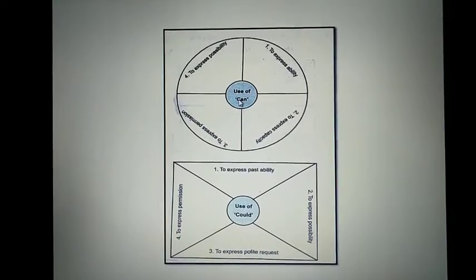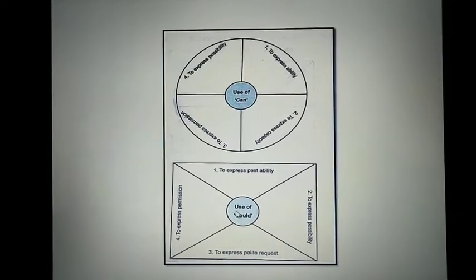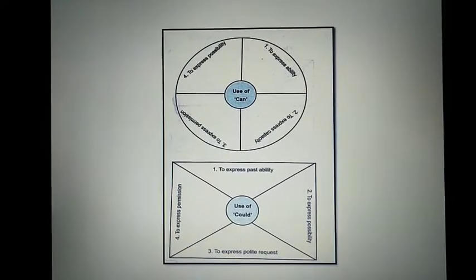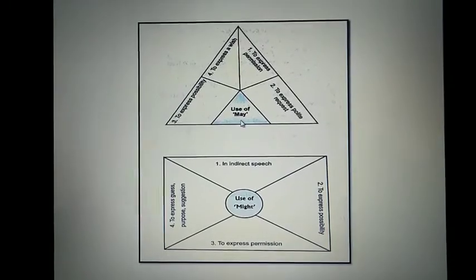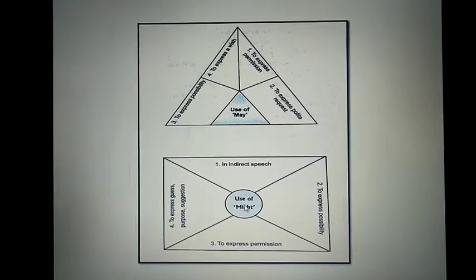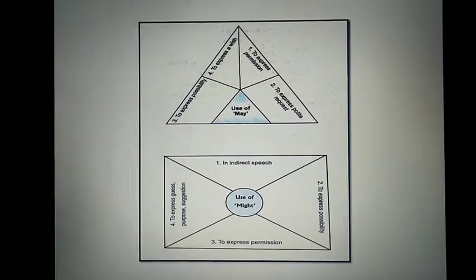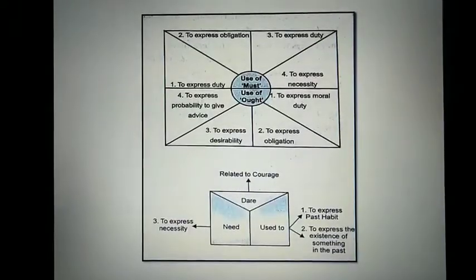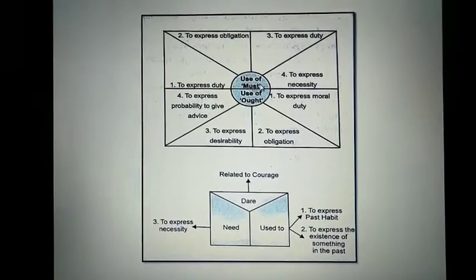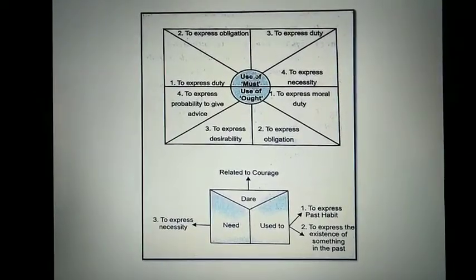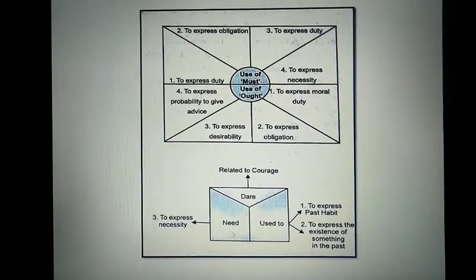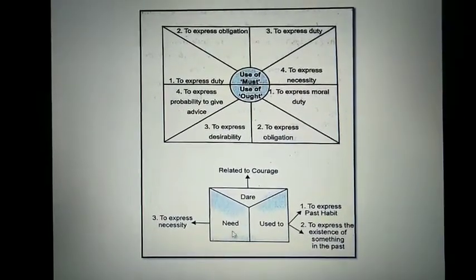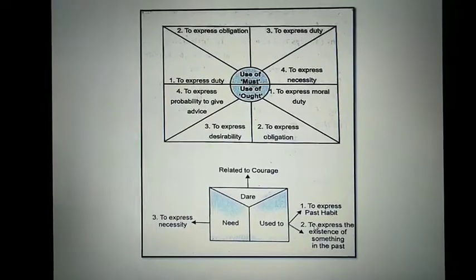Then use of can, use of could. After that, we have use of may and use of might. Use of must, use of ought, all are explained over here. Use of must is in this portion and use of ought over here. Dare, use of need and used to.